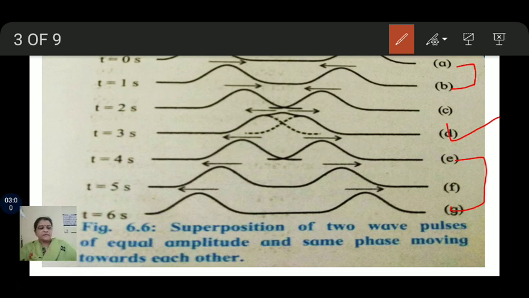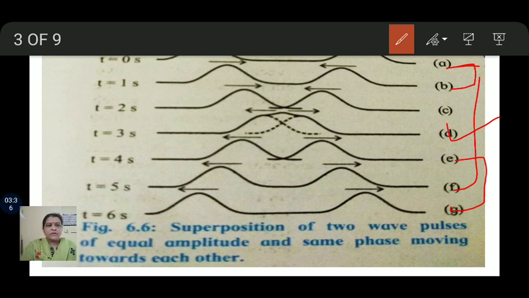That means friends, in this diagram you have to see the propagation of approaching wave pulses, their successive positions after every second. Here every second shows the position of the waves, their superposition and their propagation after superposition, shown from figure A up to F.